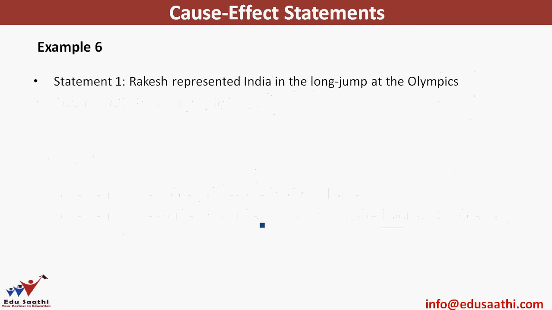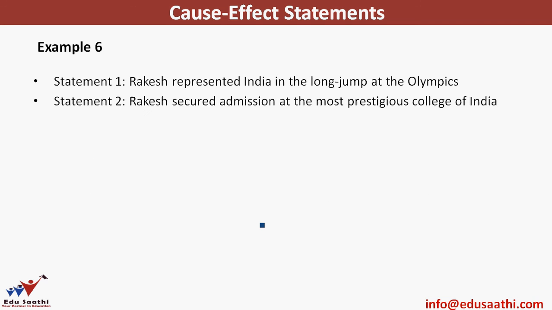Another example. Statement 1. Rakesh represented India in the long jump at the Olympics. Statement 2. Rakesh secured admission at the most prestigious college of India. A very similar example that we have done, example number 4. Here, an achievement is that you have represented your country in the Olympics. Another is you have secured admission at a very, very good college. Are they related? Seems so.